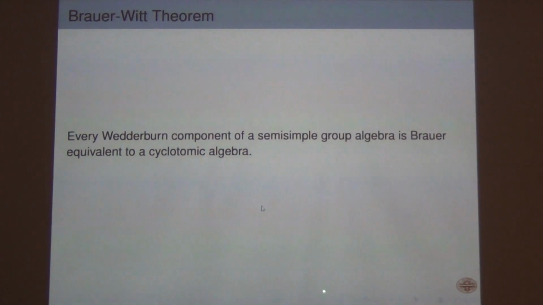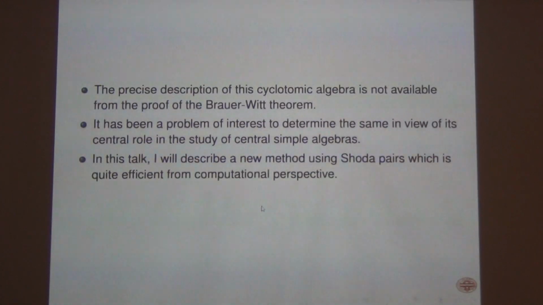So the Wedderburn components which we were seeing are Brauer equivalent to a cyclotomic algebra, but the precise description of the cyclotomic algebra is not available from the proof of the Brauer-Witt theorem. So that is the main objective: to find this cyclotomic algebra which is Brauer equivalent to the simple components of the group algebra.